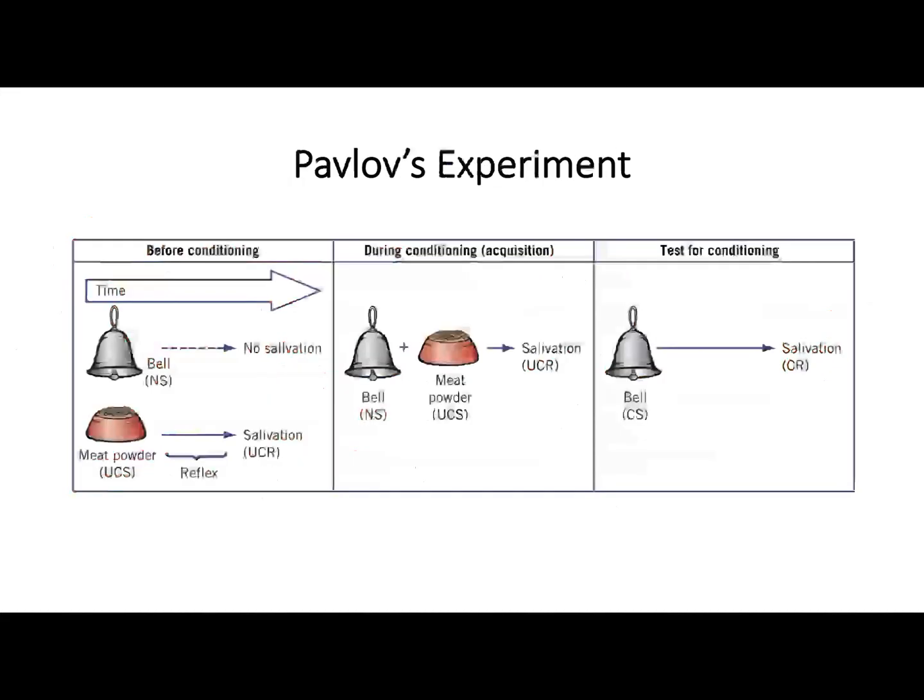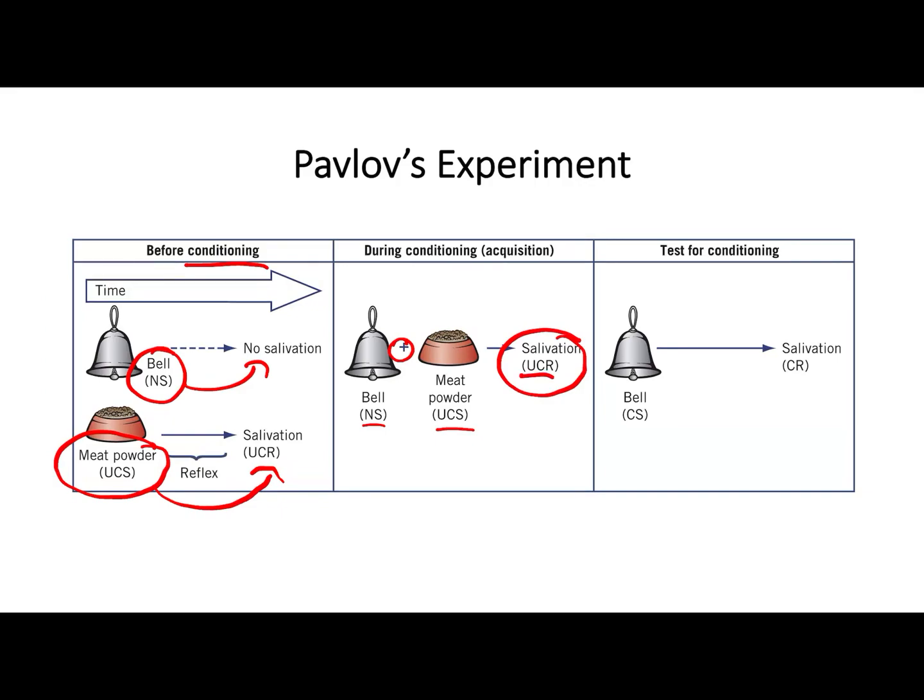Alright, let's have a look at this in a tidy diagram here. We're going to have lots of opportunity to practice using these elements and applying them to new scenarios. But let's have a look. Before conditioning, before learning, our neutral stimulus didn't produce any response in the dog. However, our unconditioned stimulus does naturally produce the reflexive response of salivation in the dog. During learning, during our acquisition phase, we have the repeated pairing of these two stimuli, our neutral stimulus, the bell, and our unconditioned stimulus, the meat. And this produces our unconditioned response of salivation.